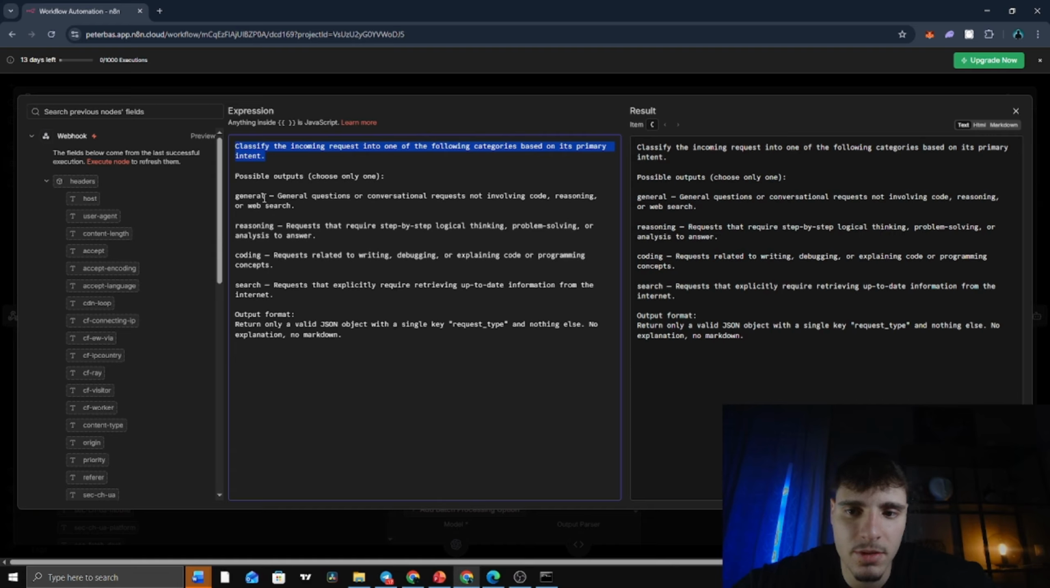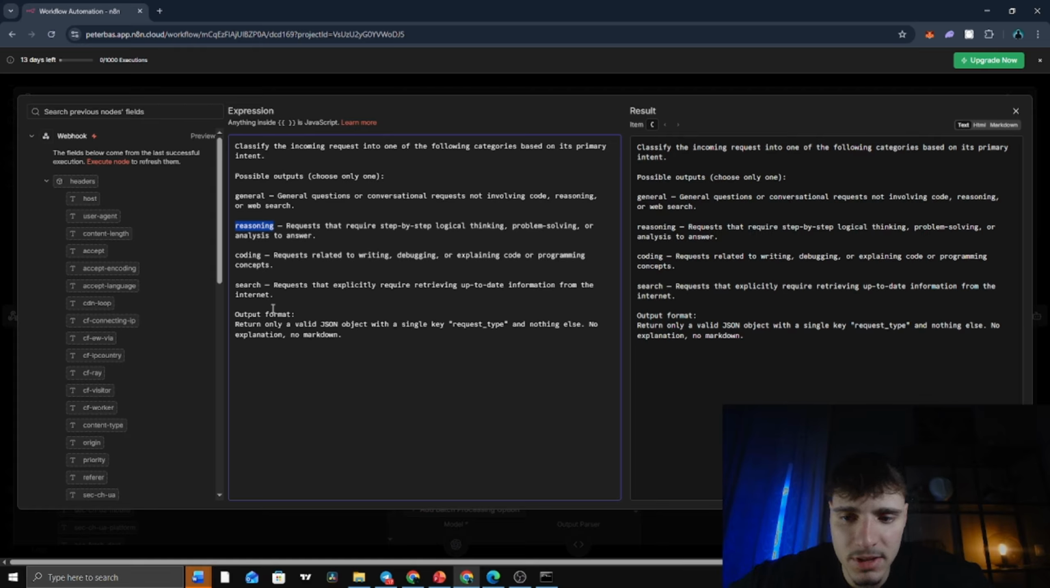General: for general questions or conversational requests not involving code, reasoning, or web search. Reasoning: requests that require step-by-step logical thinking, problem solving, or analysis to answer. Coding: requests related to writing, debugging, or explaining code or programming concepts. And search: requests that explicitly require retrieving up-to-date information from the internet.